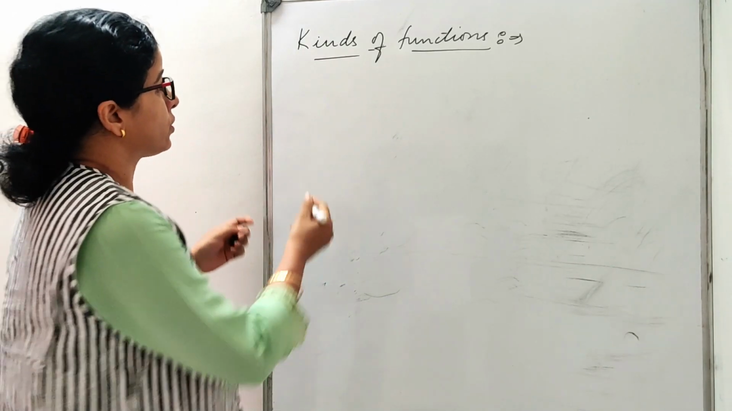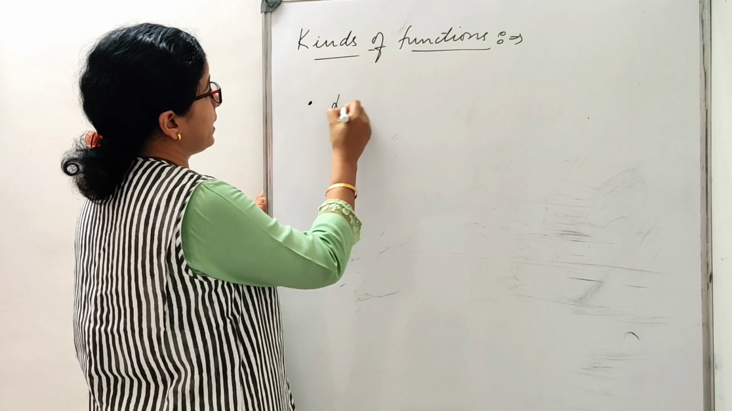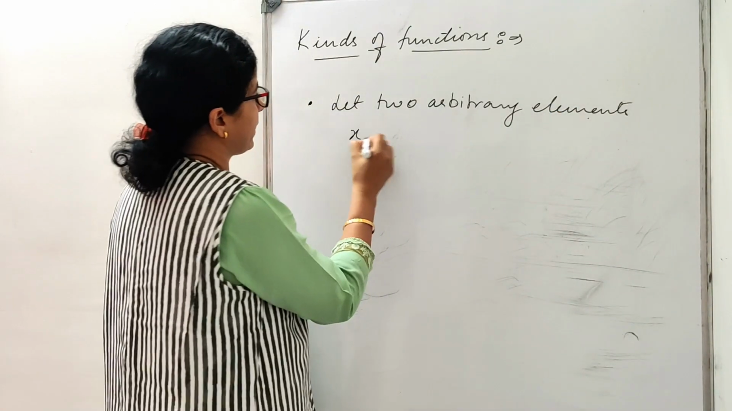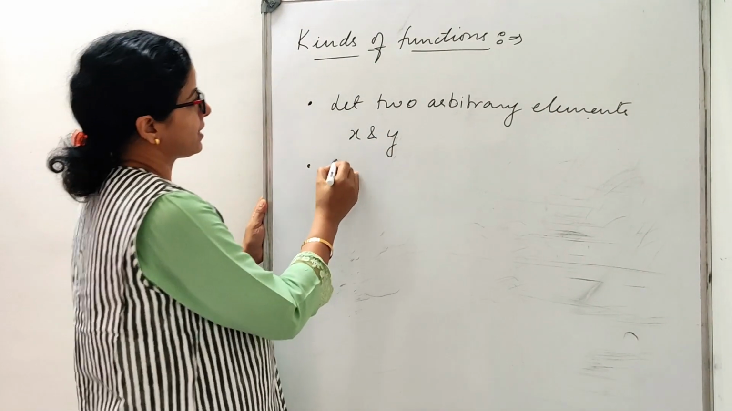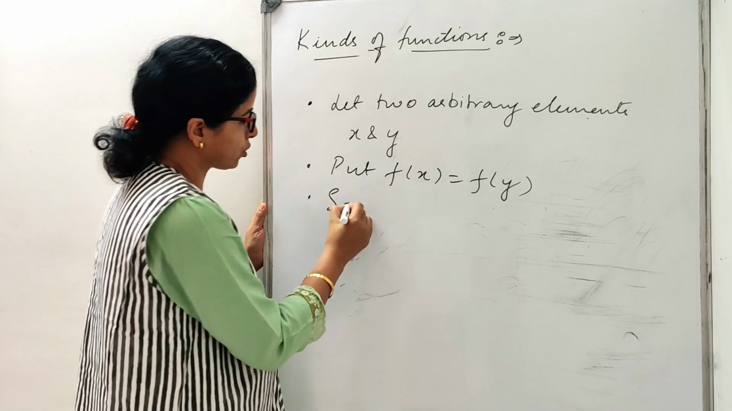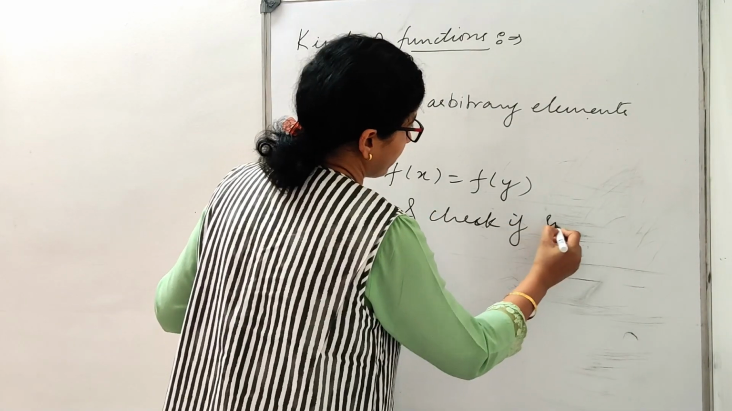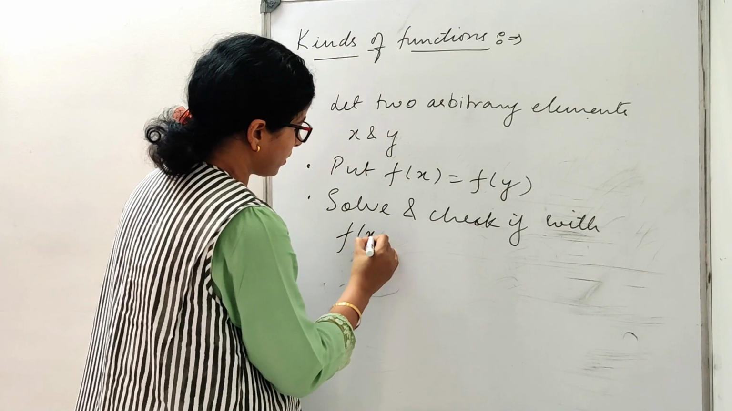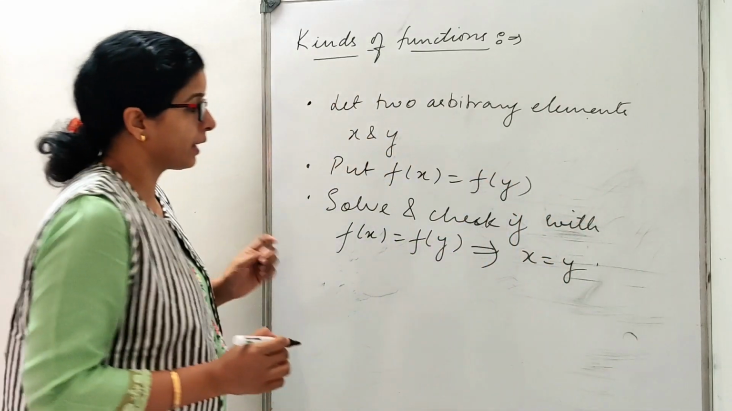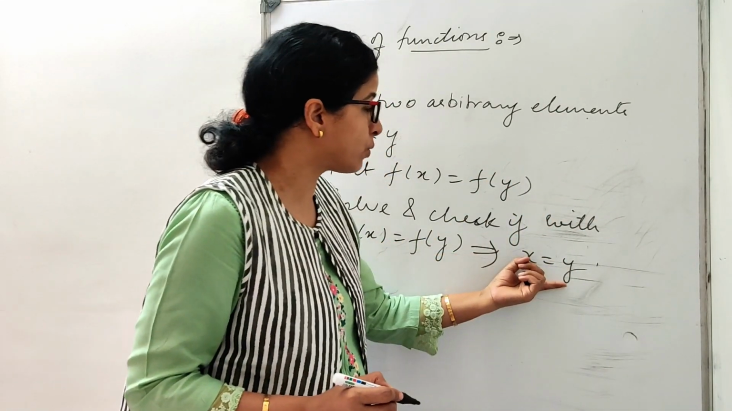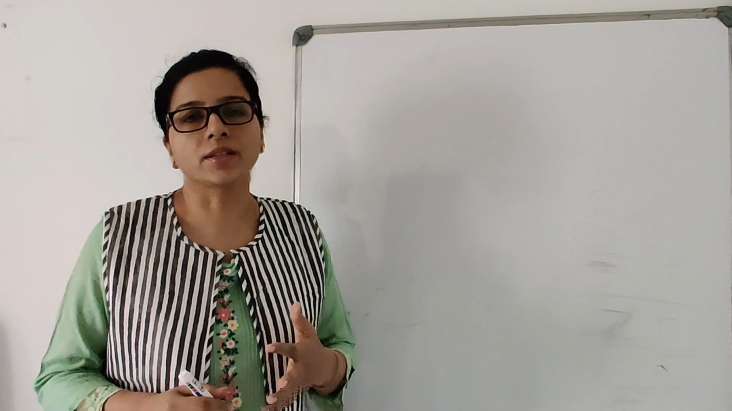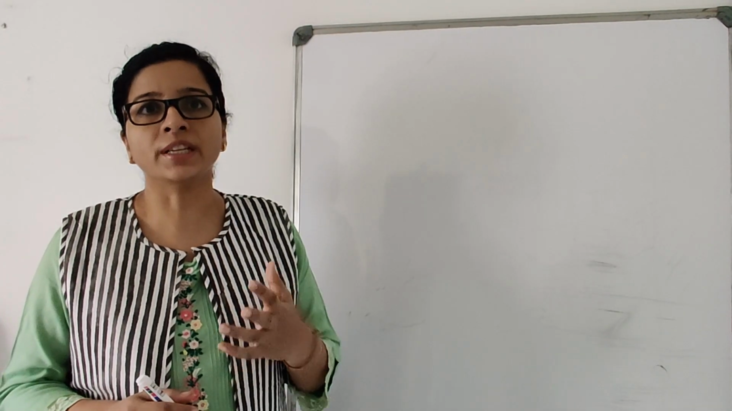Now I will tell you how to check whether the function is 1-1 or not. Okay. So first of all, what we'll do, step 1, let two arbitrary elements x and y. Second step is put f(x) is equal to f(y). Third, solve and check if with f(x) is equal to f(y) implies x is equal to y. If f(x) is equal to f(y) implies x is equal to y, then in that case your function becomes 1-1. Okay. Now let us consider one example and check whether the function is 1-1 or not.